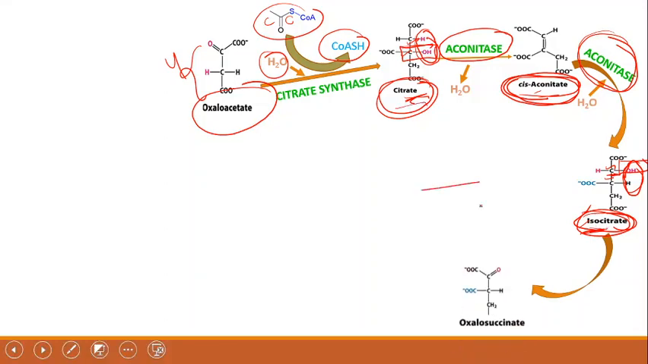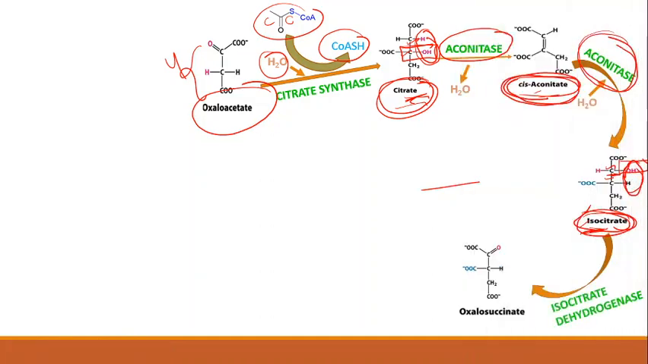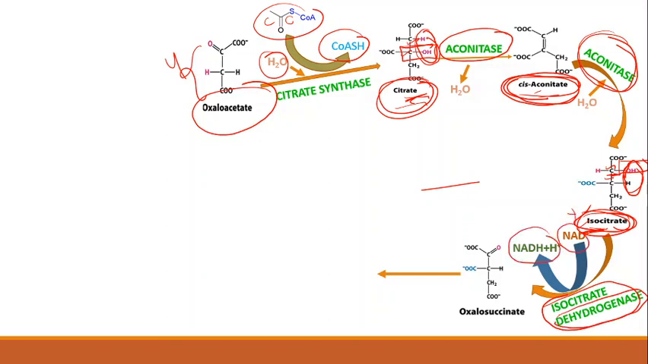Next, isocitrate is converted into oxalosuccinate in the presence of the enzyme isocitrate dehydrogenase. Isocitrate dehydrogenase is nothing but a reduction, so NAD plus is converted into NADH plus H plus. What is the difference between the isocitrate structure and the oxalosuccinate structure? Here on the second carbon atom, a hydroxyl group and a hydrogen are attached, simply the CHOH group, and here the two hydrogens get removed and it is converted into a ketone group in oxalosuccinate. That is the main difference between isocitrate and oxalosuccinate.